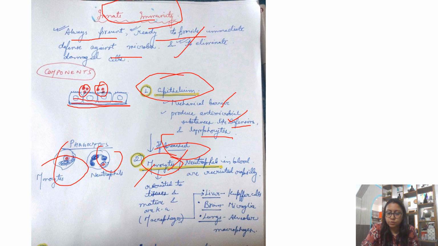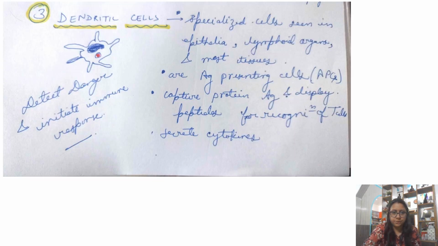For solid organs there are some specific names. For example, in the liver, the macrophage is known as a Kupffer cell. In the brain, these cells are known as microglial cells. In the lungs, it is known as an alveolar macrophage.